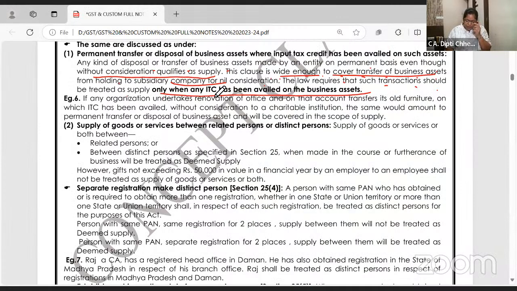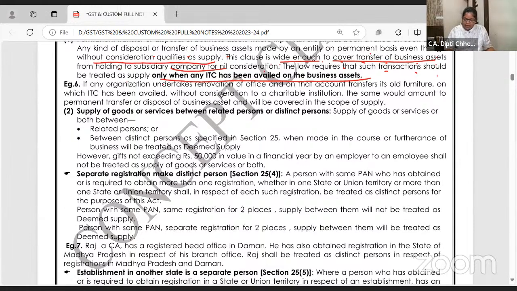Supply of goods or services between related person and distinct person. Yesterday we have done the definition of related person: two common directors, one holding more than 25%, family, spouse and children are relatives, brothers, sisters and parents are relatives if they are wholly dependent on you.